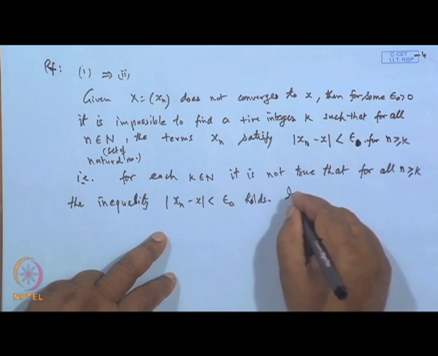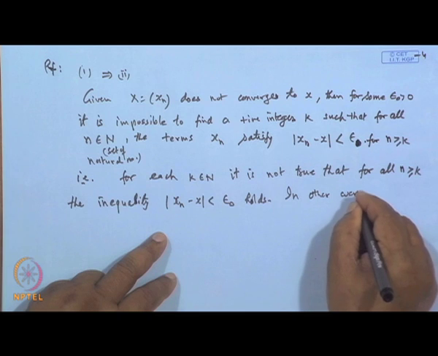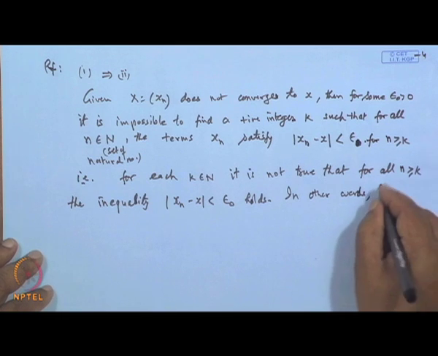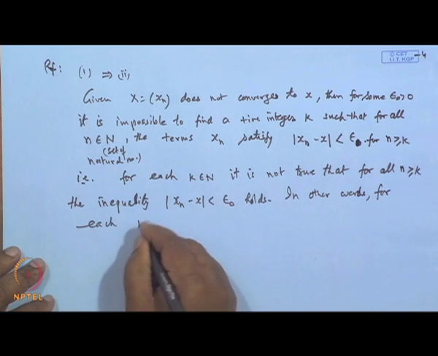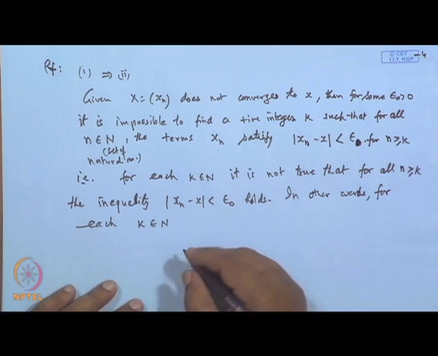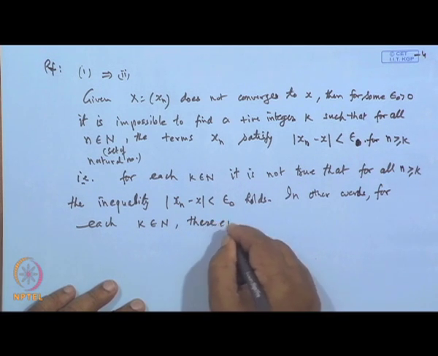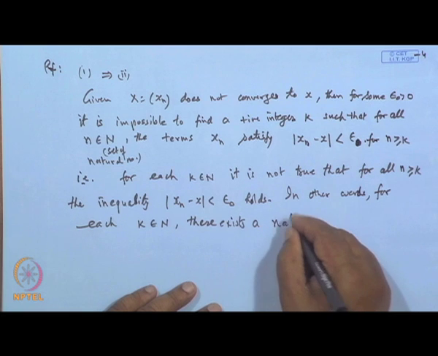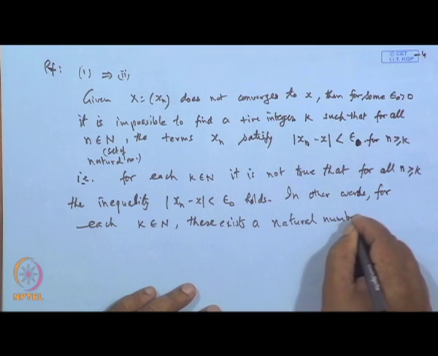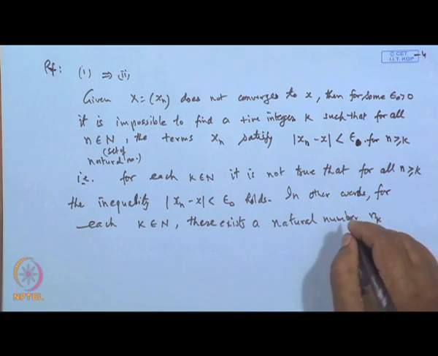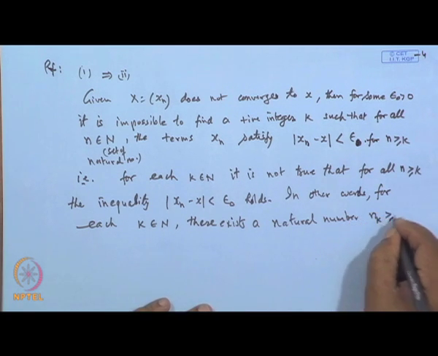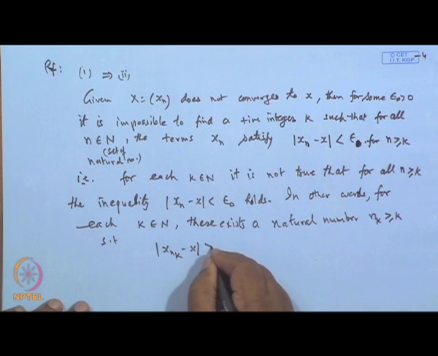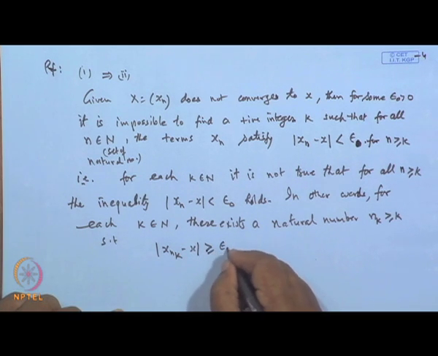That is, in other words, we can say that for each k belonging to capital N, there exists a natural number or positive integer n k, which is greater than or equal to k, such that mod of x n k minus x is greater than or equal to epsilon naught.